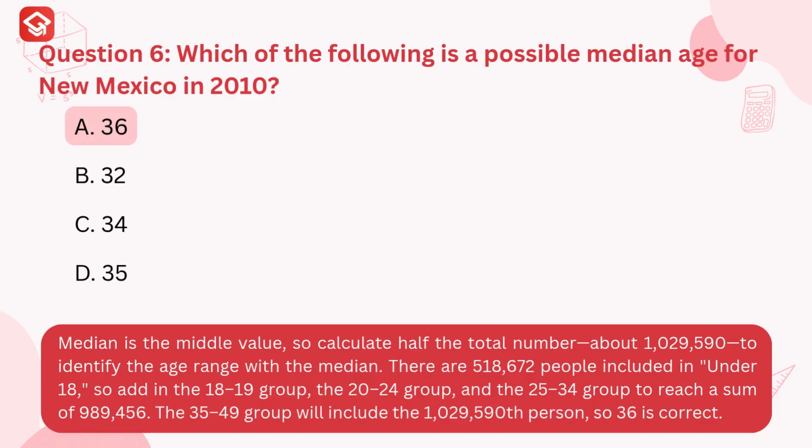The correct answer is A. 36. Explanation. Median is the middle value, so calculate half the total number, about 1,029,590, to identify the age range with the median. There are 518,672 people included in under 18. So add in the 18 to 19 group, the 20 to 24 group, and the 25 to 34 group to reach a sum of 989,456. The 35 to 49 group will include the 1,029,590th person. So 36 is correct.